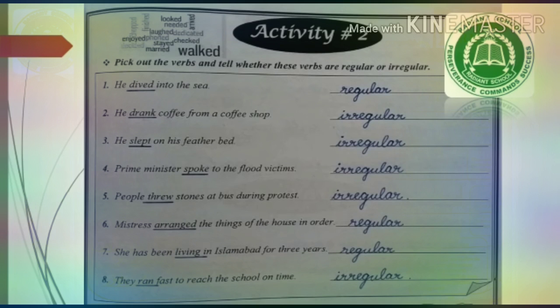Number 6, mistress arranged the things of the house in order. Underline the verb arranged and as it is formed by adding d at the end, so it is a regular verb.